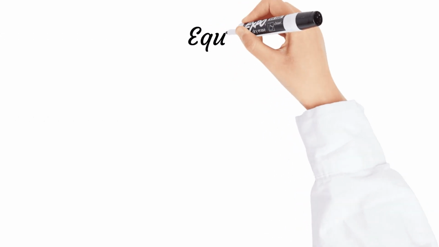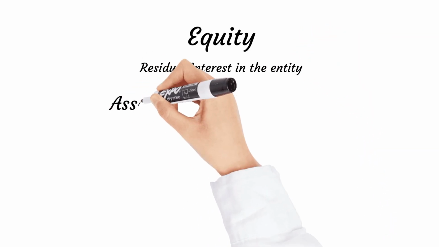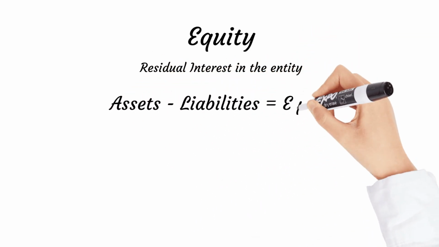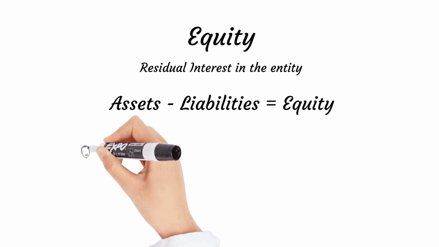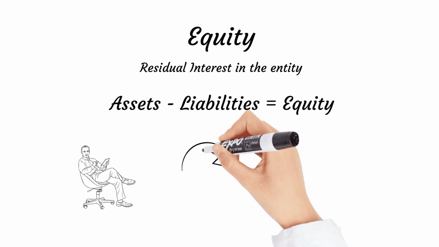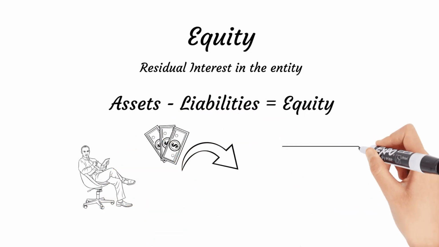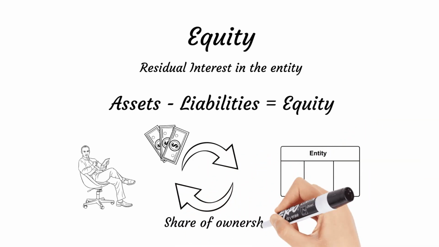And the final element of the Trinity, equity. Basically, equity is the residual interest in the assets of the entity after deducting all its liabilities. Meaning that the claims against the entity that do not meet definition of liability are equity. The most common form of equity are the contributions of the owners that invest in the business.